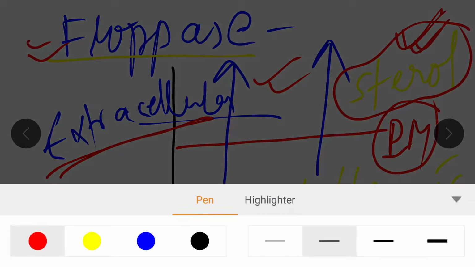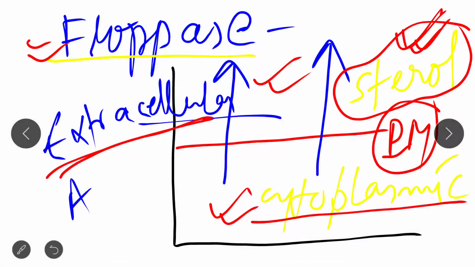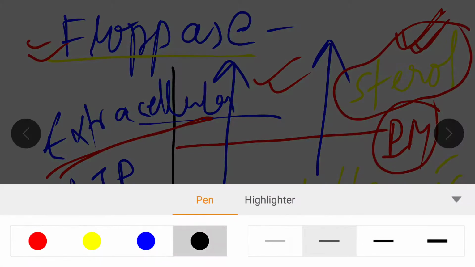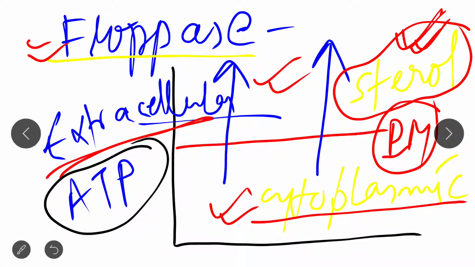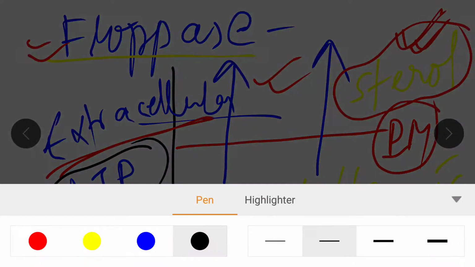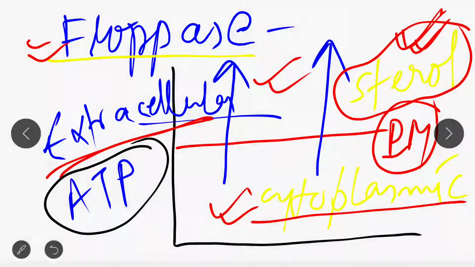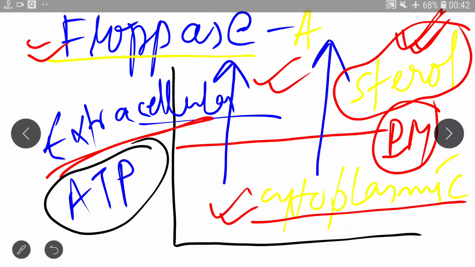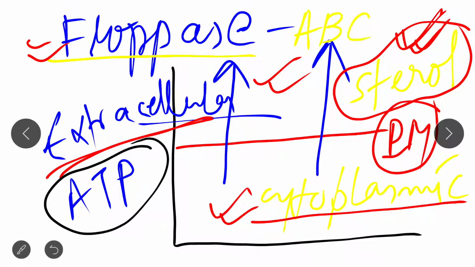Clear? Now the second point is that it also uses the energy of ATP. Please remember that. And the third and most important point is that, as I already told you flippase is a member of the p-type ATPase family, like that, floppase is a member of the ABC transporter family.